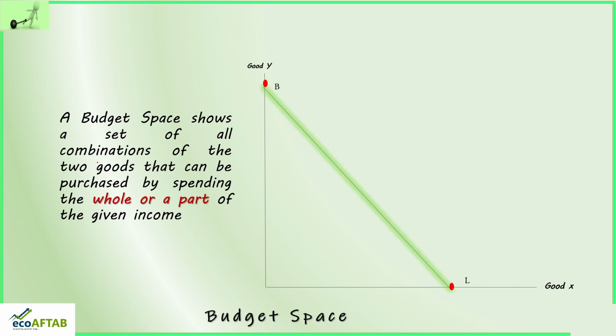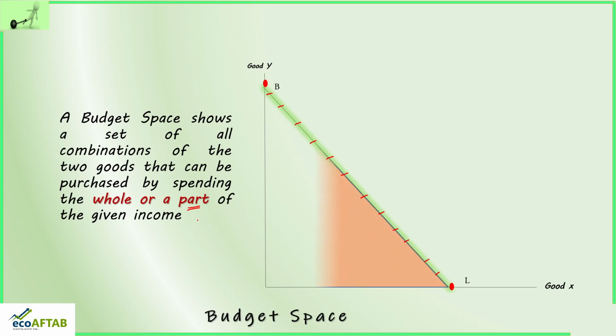Now if we spend our entire income, we will be somewhere on this budget line. But if we don't spend our entire income and we spend a part of it, that is not the entire 50 rupees, but if we spend 10 rupees or 20 rupees or 30 rupees, then we will be in this shaded area.